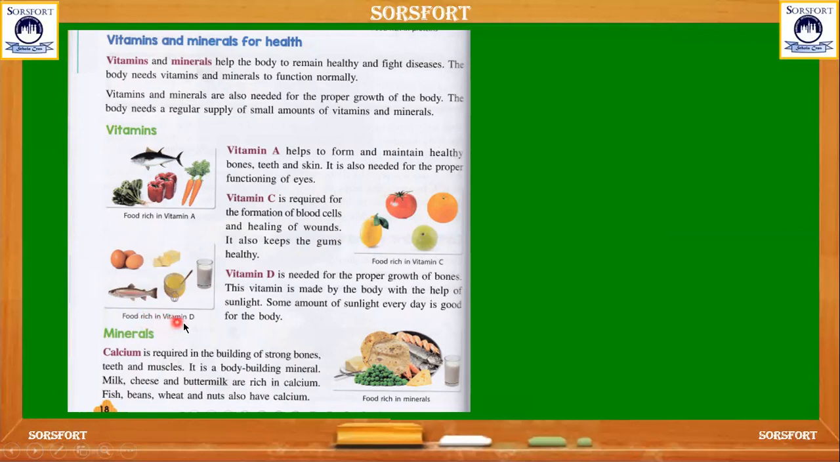And vitamin D foods like tofu, butter, eggs, ghee, and milk are all rich in vitamin D. They help in proper growth of our bones, and this vitamin we also get from the sunlight. Sunlight is a very good source of vitamin D. So we can go out into the sunlight in our daily life for at least 1 hour.